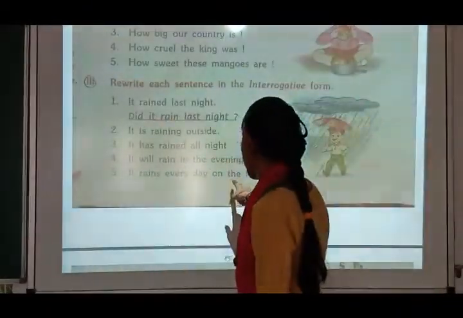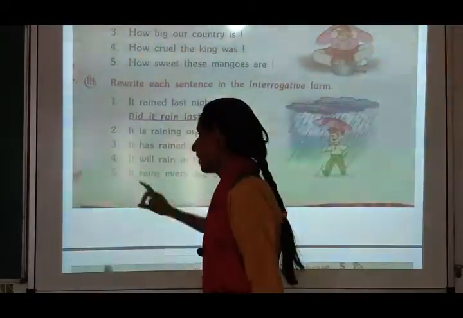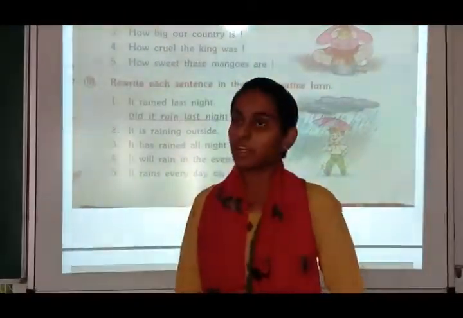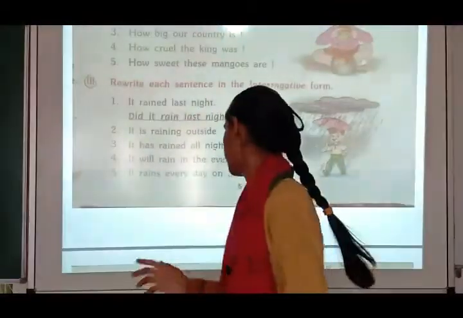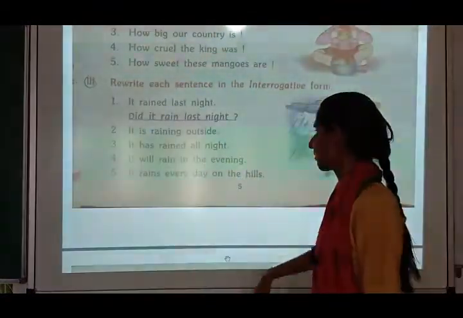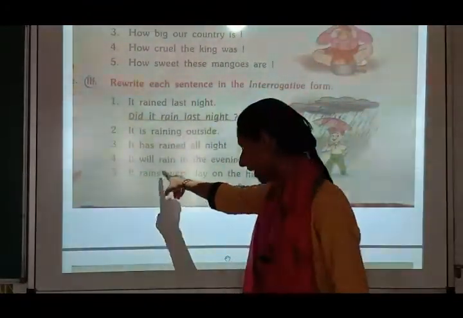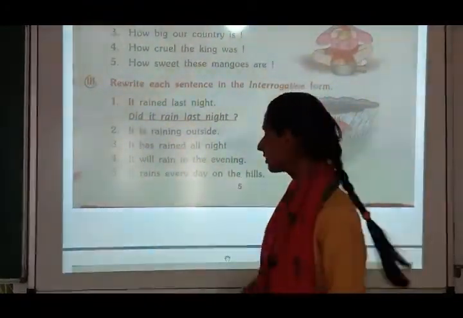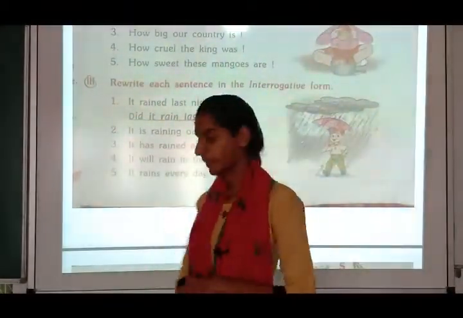It rains every day on the hills. Now here it is just "it". Here "did" or "does" is not there, but you have to understand and make it. Does it rain every day on the hills? So here you can understand it is "rains". Here there is an S, and so we have put "does", but here it was "ed", so we have put "did".